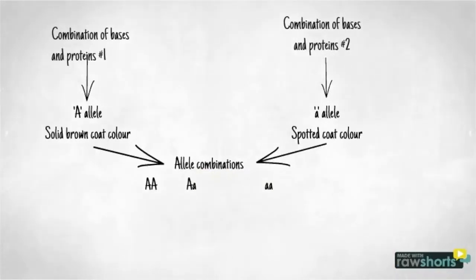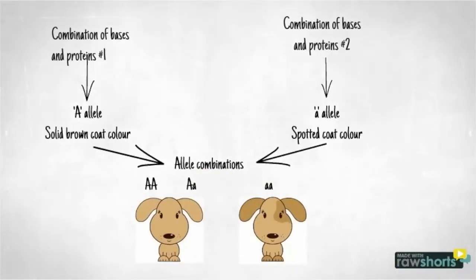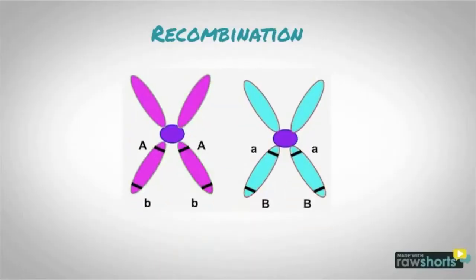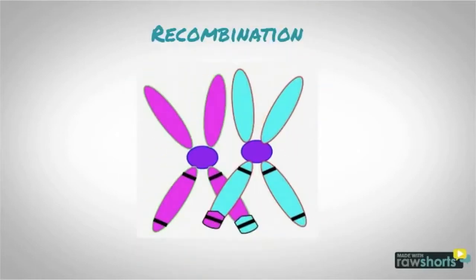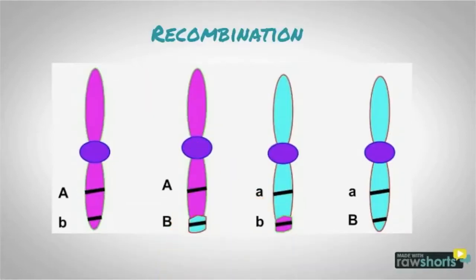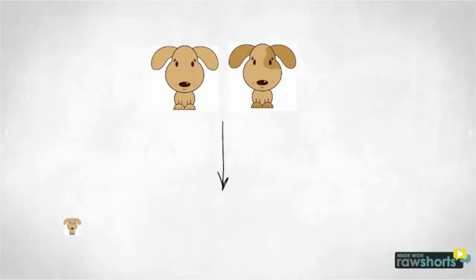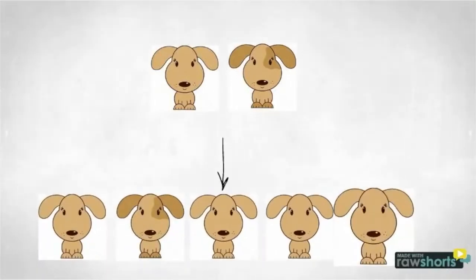As a result of the different allele combinations, phenotypes of individuals differ, with heterozygous and homozygous dominant individuals expressing a solid colored coat, while the homozygous recessive individuals appear as spotted. Such variations of allele combinations occur during meiotic events, when homologous chromosomes line up along a metaphase plate and swap parts of their chromatid arms to result in 4 haploid chromosomes with new gene combinations. As a result, offspring differ from one another, so therefore, different and new combinations of alleles are what make up the variation within a species, and are crucial for maintaining diversity.